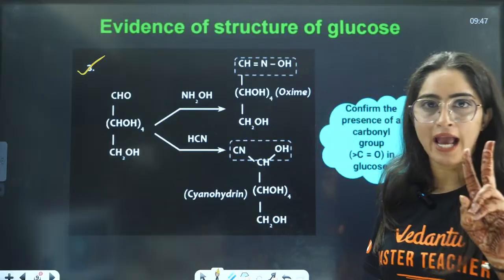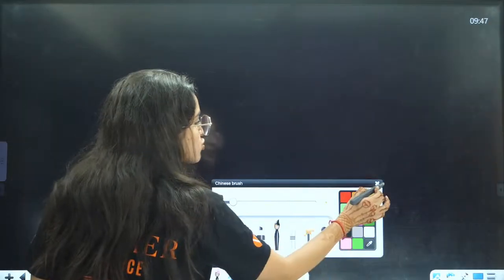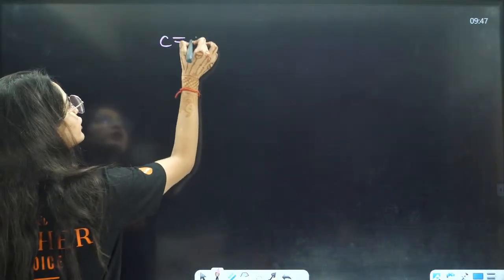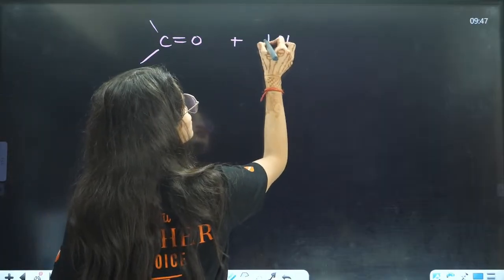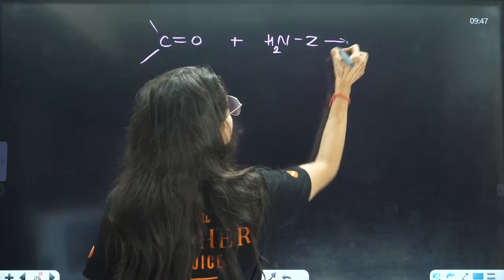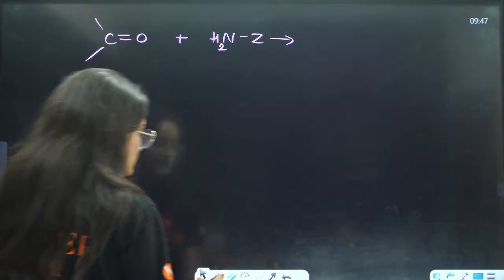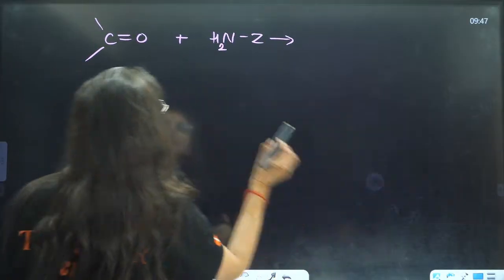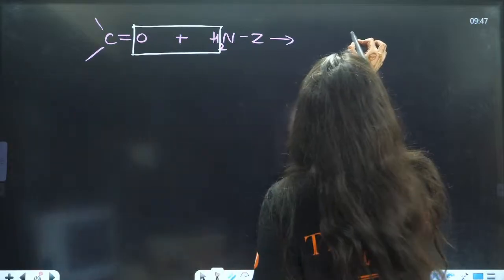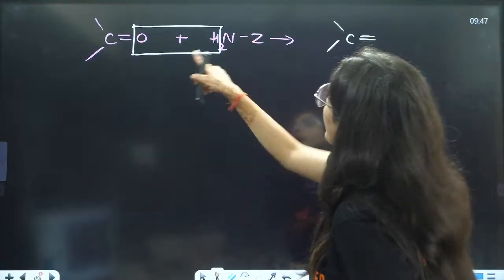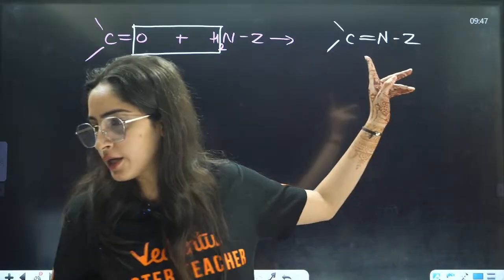So we will have two reactions here, and these two reactions are the reactions of aldehydes and ketones. So first, students, we know that aldehydes or ketones have this carbonyl group. When they are reacted with NH2 and this is Z, then what kind of product will they form? Water will be eliminated from here, and you will have the formation of C double bond N, and nitrogen is connected here, and this is Z. Do you remember this?